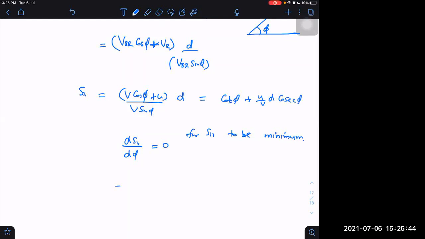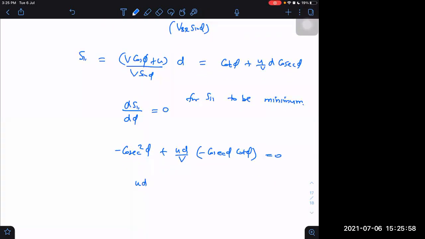What is it now? Derivative of cot phi is minus cosec square phi, plus u into d by v into minus cosec phi into cot phi, total is equal to 0. What do we get then? I think cosec phi plus cot phi is equal to 0.